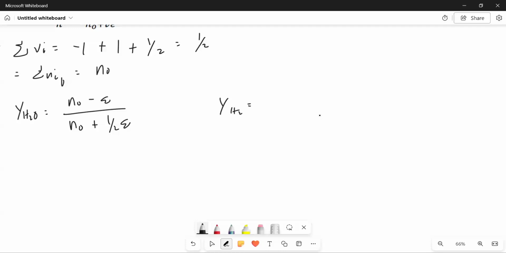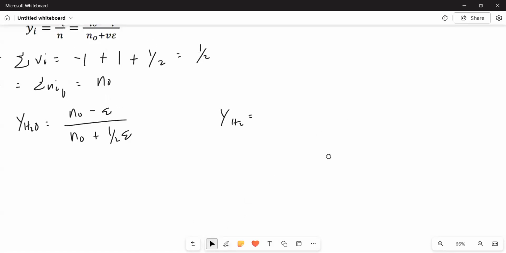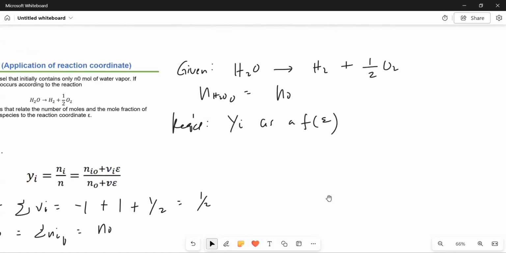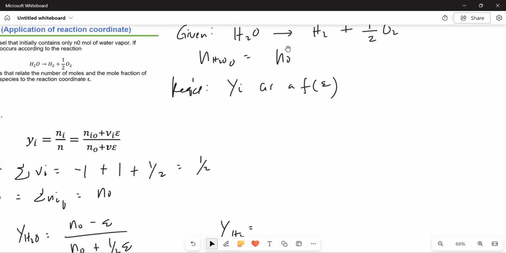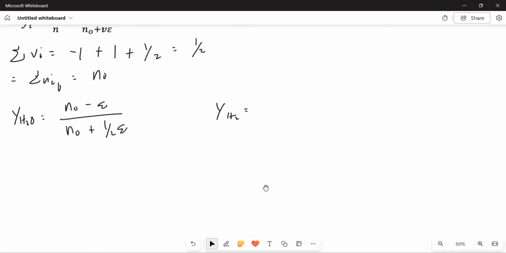So it's 0 plus the stoichiometric coefficient, which is 1 times epsilon. So V sub I, which is 1 times epsilon, is simply epsilon. Okay, so the numerator is simply epsilon divided by the same denominator.